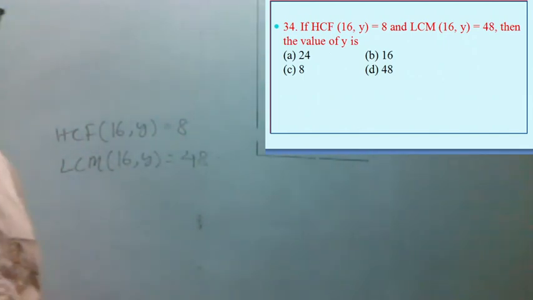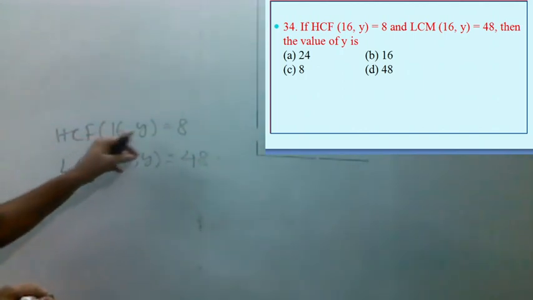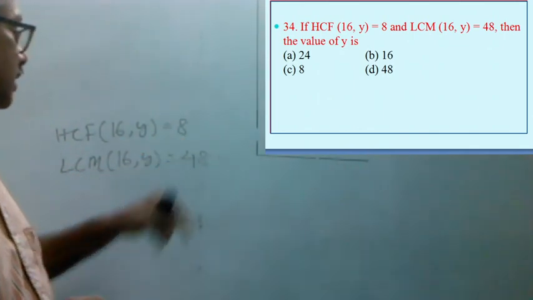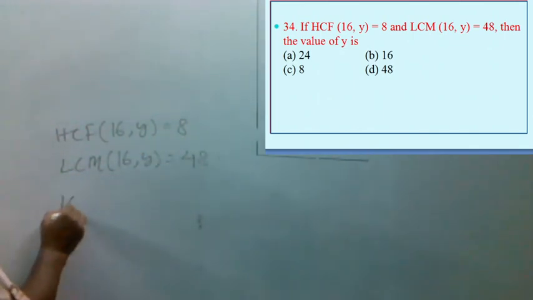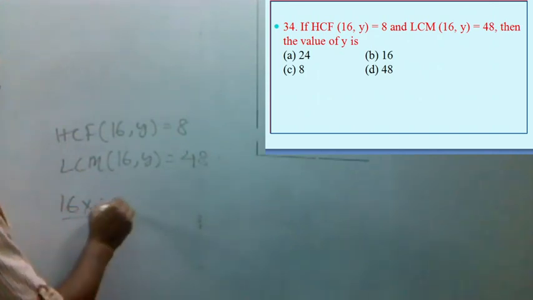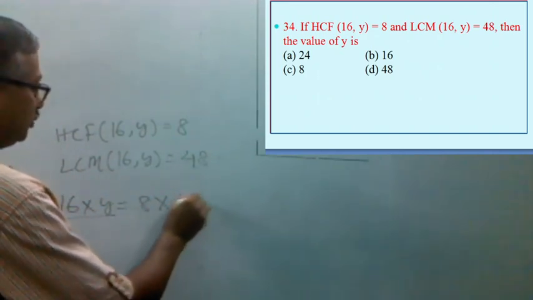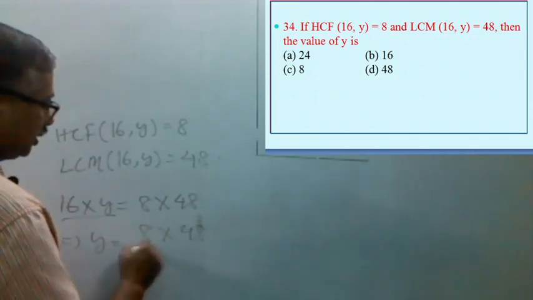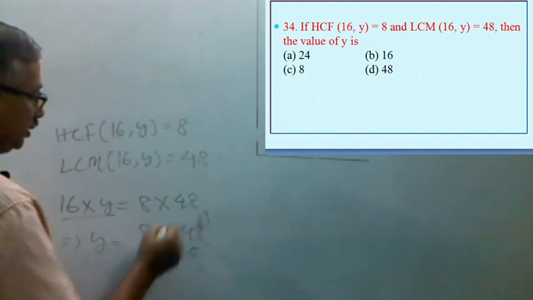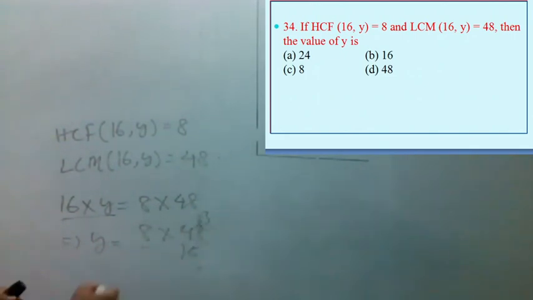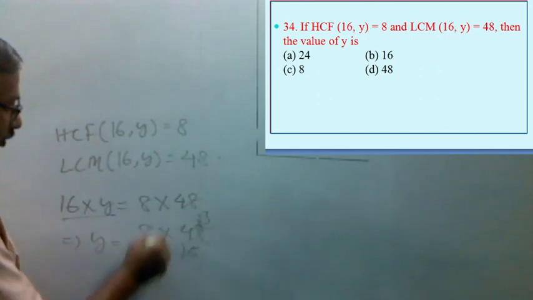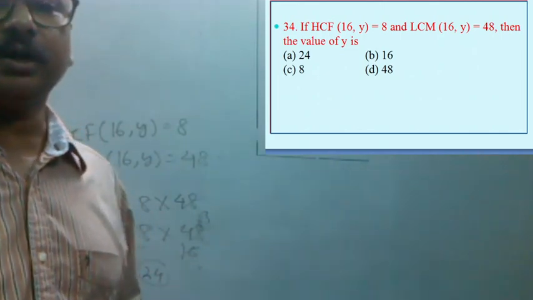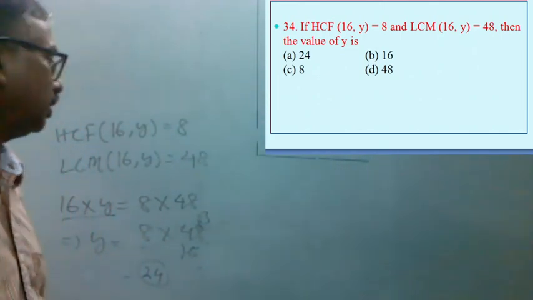So we can use the formula. Here 16 and y are two numbers, their HCF is 8 and LCM is 48. So product of the two numbers equals product of their LCM into HCF, that is, 16 into y equals 8 into 48. So y equals 8 into 48 divided by 16. If we cancel, this is 3, then the number is 24. So the correct option is A. The value of y should be 24.